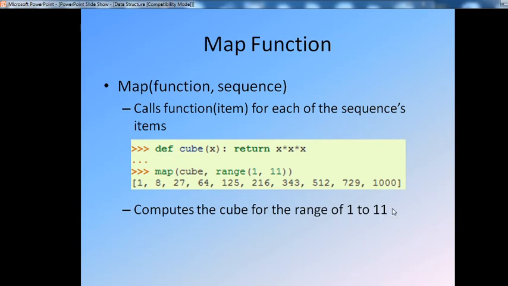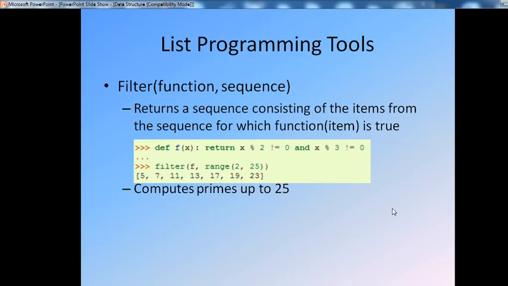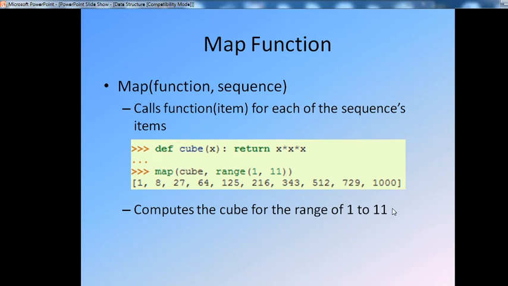Now, first, what happened? In the previous case 5 was not considered, 2 was considered, and the last number 25 was also not considered. But in this case, from the starting number, the function is called on each atom of the sequence. Each number of that sequence is considered. 11 is not included, but 10 is, and the cube of 10, 1000, is considered and displayed.